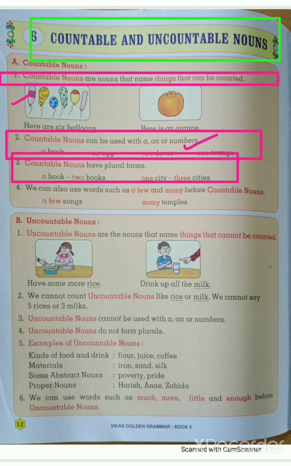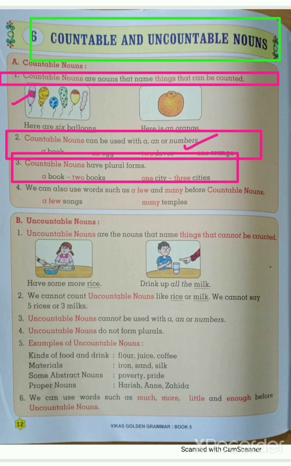Here is an example. A book, 2 books. If there is more than one, then we add the s, that is a plural form. Then next example, 1 city, 3 cities.